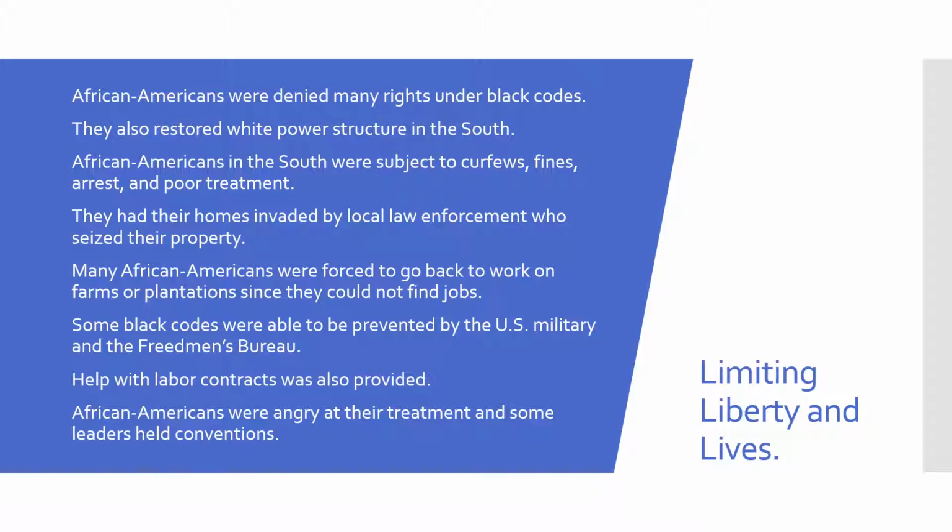Some black codes were able to be prevented by the U.S. military and the Freedmen's Bureau, and they also provided help with labor contracts. African Americans, though, were still angry at their treatment, and some leaders held conventions to address these issues.